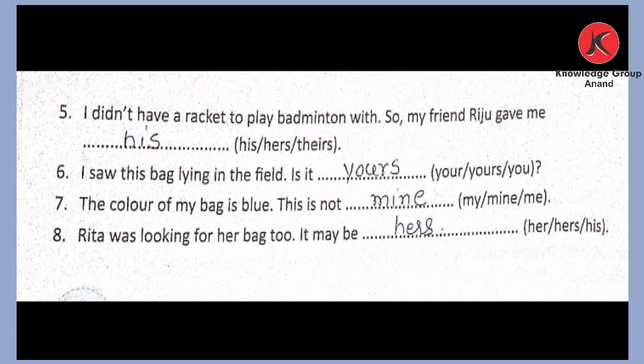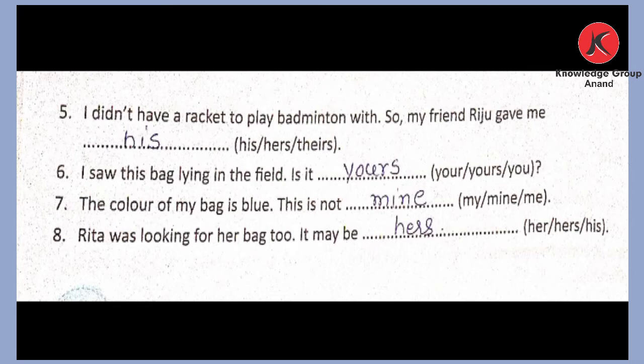Next number is number 5. I didn't have a racket to play badminton with, so my friend Riju gave me dash. Who has given? Riju has given. Riju is a boy. So here we take his. I didn't have a racket to play badminton with, so my friend Riju gave me his.